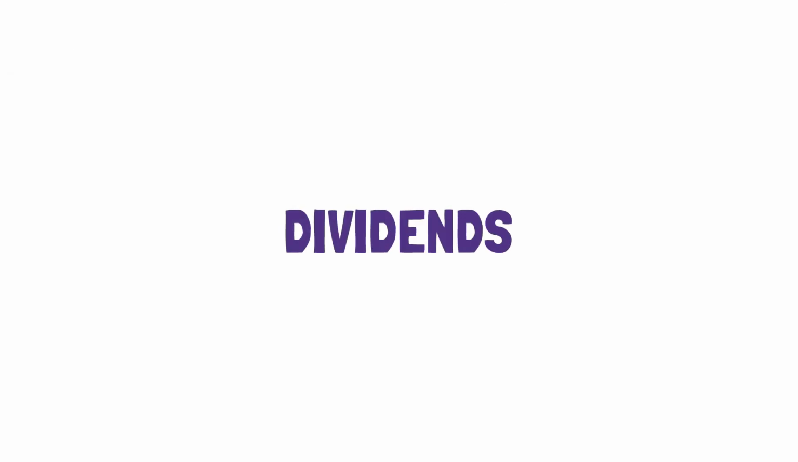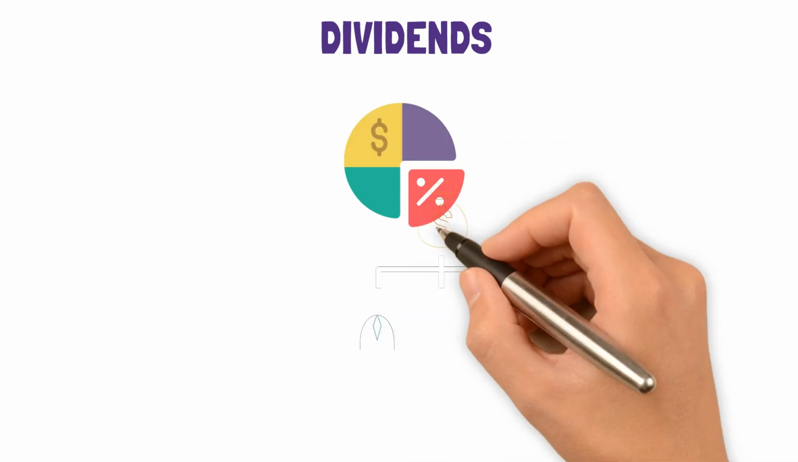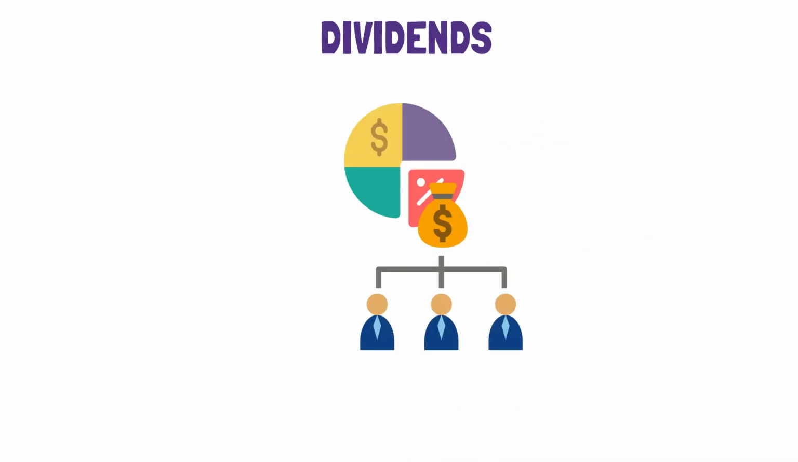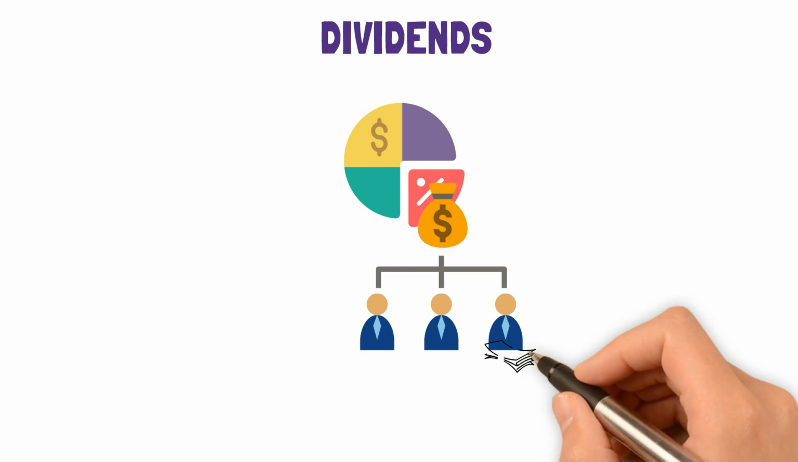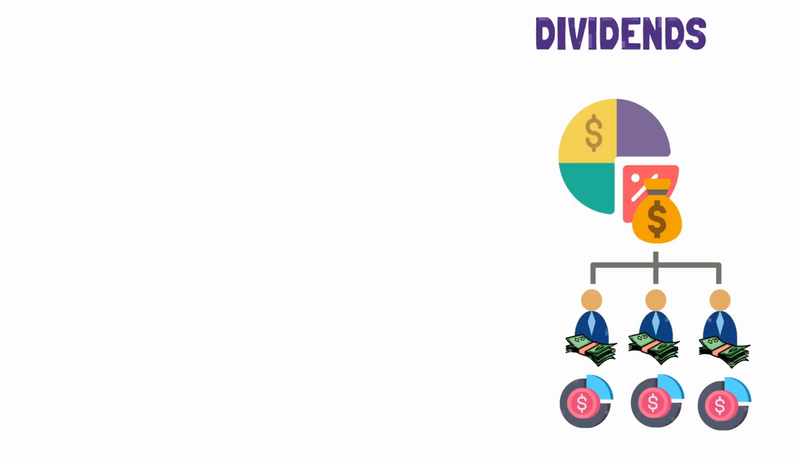Dividends. A dividend is a portion of a company's profits that is distributed to its shareholders as a form of compensation for their investment. Dividends are typically paid in cash, but they can also be paid in the form of additional shares of stock or other assets.